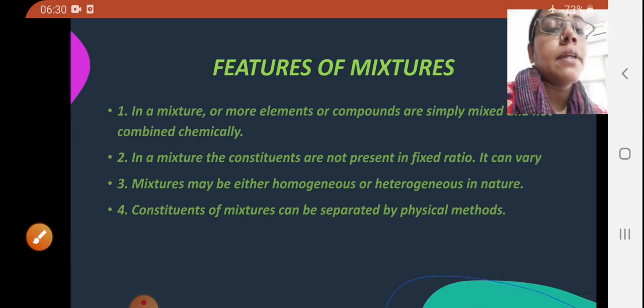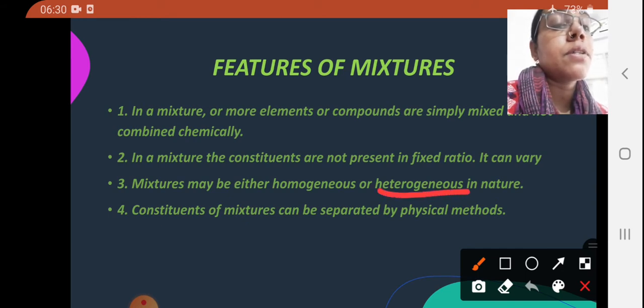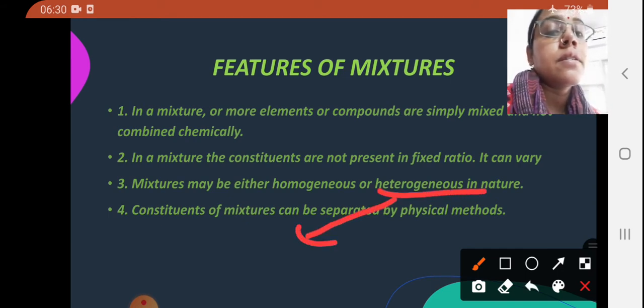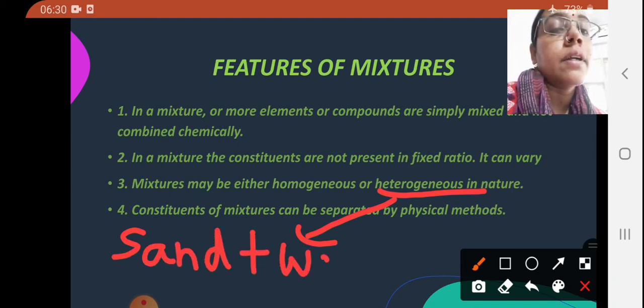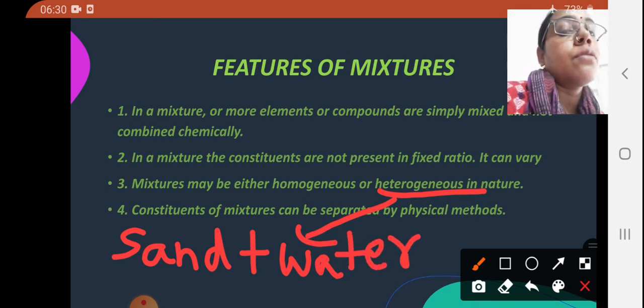Now what can be the example of heterogeneous mixture? Sand plus water. You can see a visible boundary between sand and water, and the particles are not uniformly distributed in the mixture of sand and water. So this is an example of heterogeneous mixture.